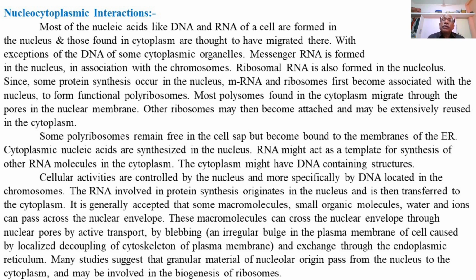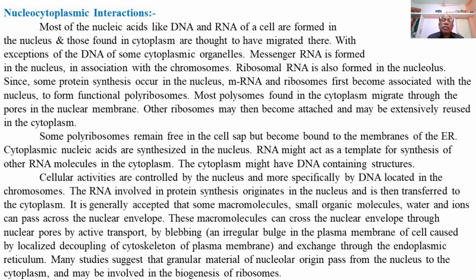The cellular activities are controlled by the nucleus, and more specifically by the DNA located in the chromosomes. So we are well aware that the genetic material DNA is the important component of the chromosomes, containing genes which perform the cellular activities of the cell under the control of the nucleus, or ultimately the chromosomes present in the nucleus. The RNA involved in protein synthesis originates in the nucleus and is then transferred to the cytoplasm.